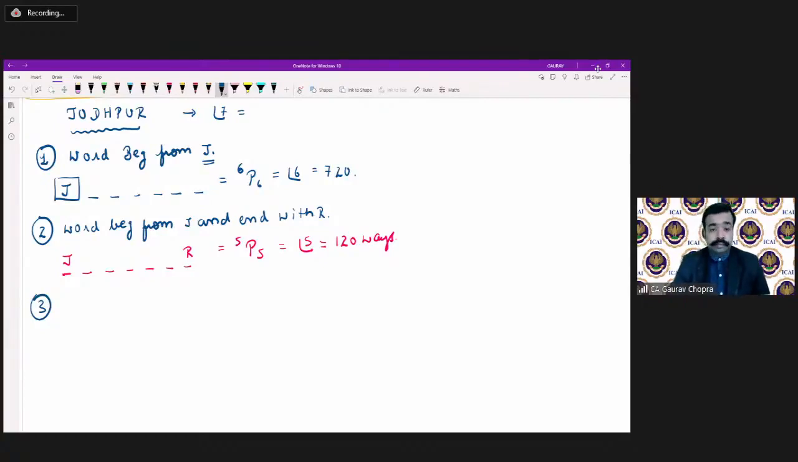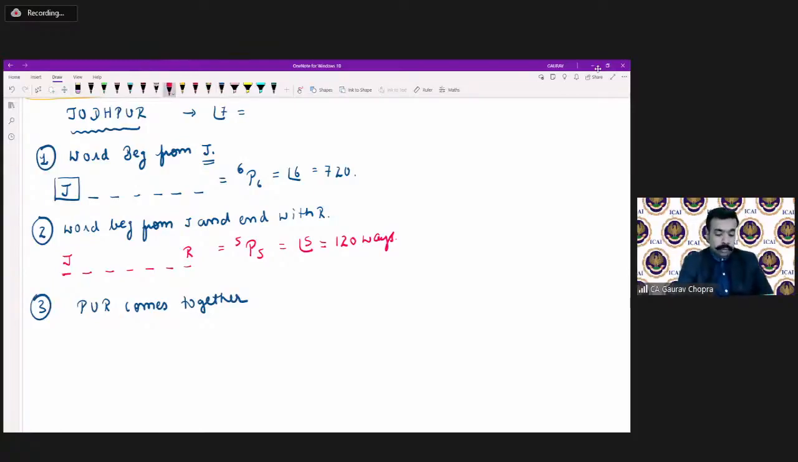Third question is PUR comes together. Now this is a different question. We are having the spelling Jodhpur, and the last 3 letters PUR must always come together. So in how many ways can these words be formed? Okay, so this we have to calculate. So let's do this.